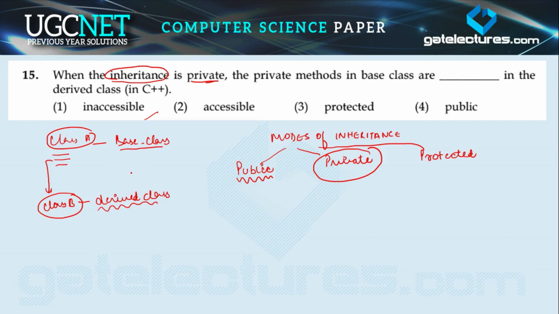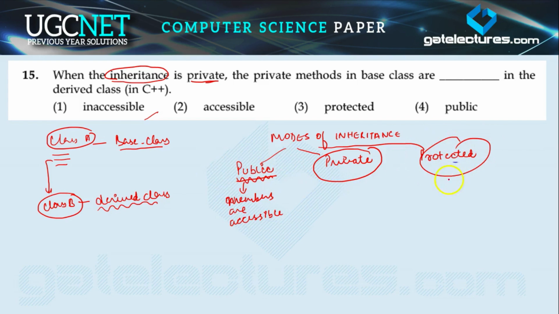And in the protected mode, if the data members are in the protected mode, then although it's very similar to the private mode, there is one additional benefit that it can be accessed by the derived class. So the members of the derived class are able to access the members which are present in the base class. So in public, I'm writing here, members are accessible if the base class is in the public mode.